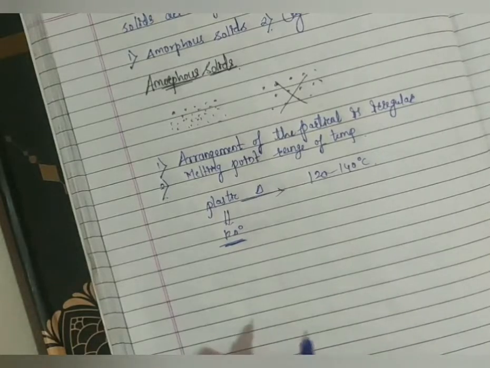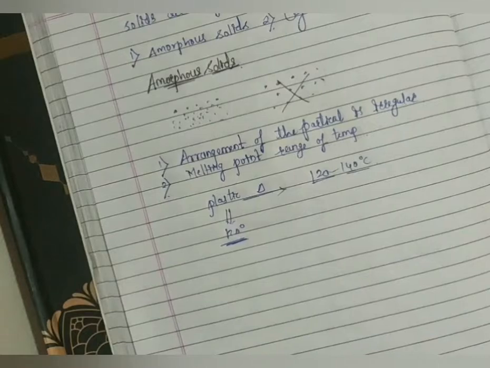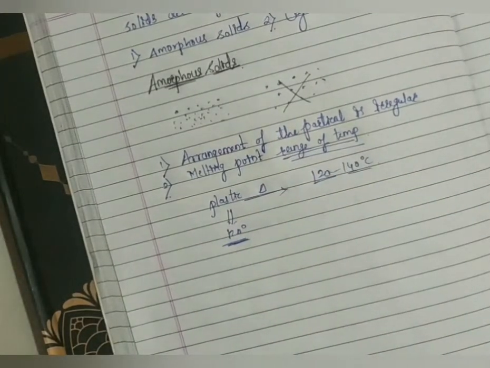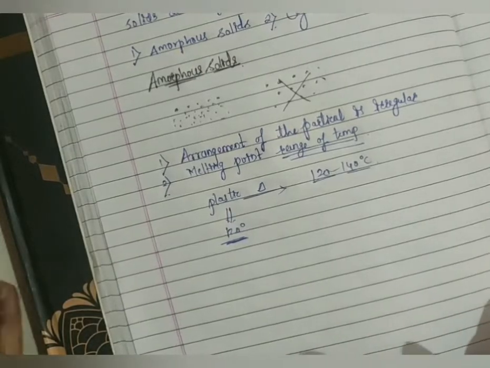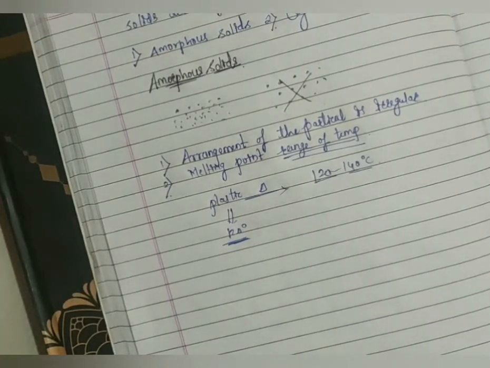But our plastic is melting in the range of 120 to 140 degrees Celsius. So an amorphous solid doesn't have a sharp melting point; its melting point is a range of temperature. That particular compound, the plastic or the glass, will melt in a range of temperature. So the melting point of amorphous solids is in a range of temperature.